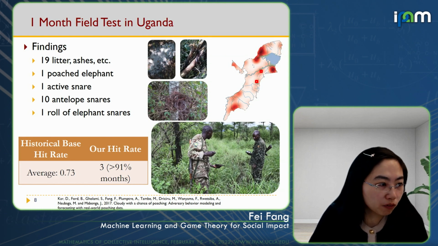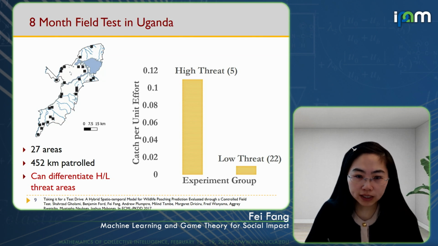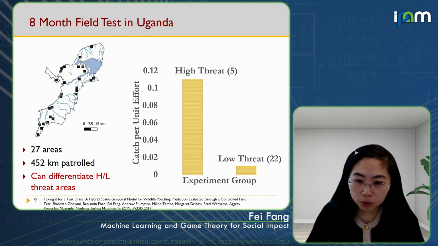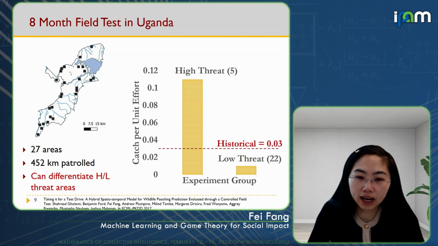Following the success of this one month field test, we conducted an eight month field test. During that period, the rangers were sent to 27 chosen areas and patrolled for more than 450 kilometers. Our learned model predicted these areas to be high threat or low threat areas. And we found that the catch per unit effort, which is the number of snares found per kilometer walked, is 10 times higher in the high threat group than in the low threat group. This means our model can indeed differentiate the high threat areas from the low threat areas.